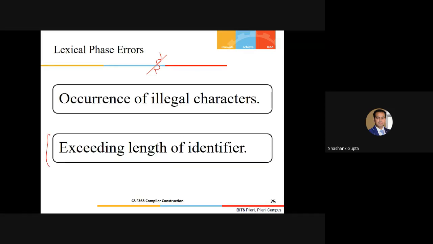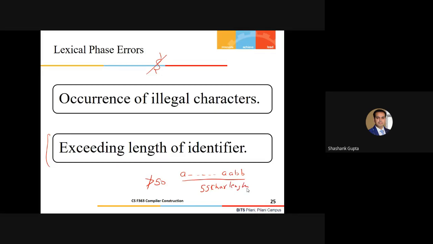Suppose the rules mention that your identifier length should not be greater than 50 characters, and someone has crossed that limit, say by writing an identifier of 55 characters.